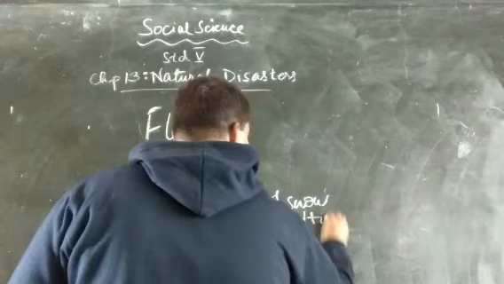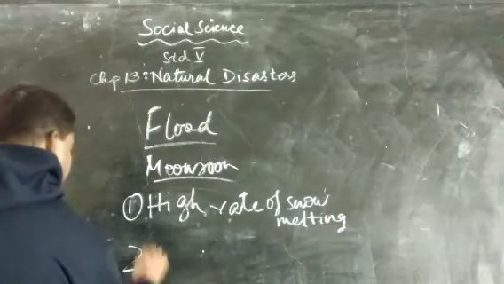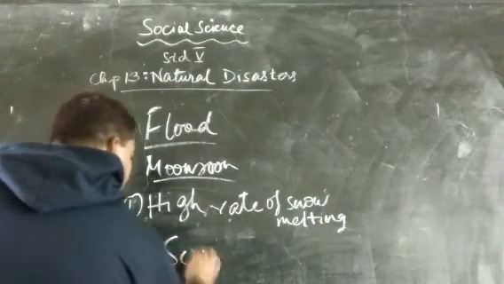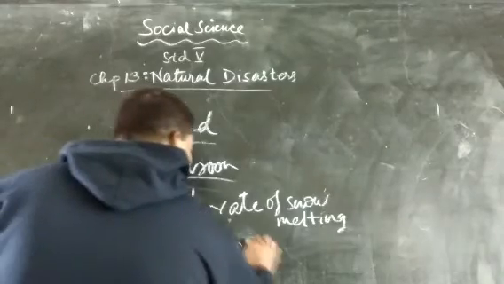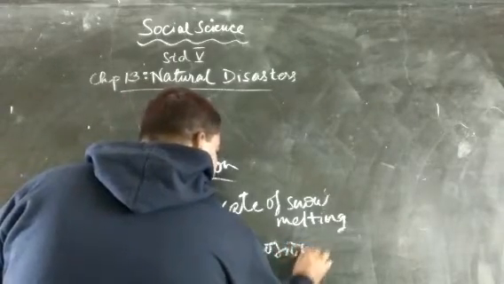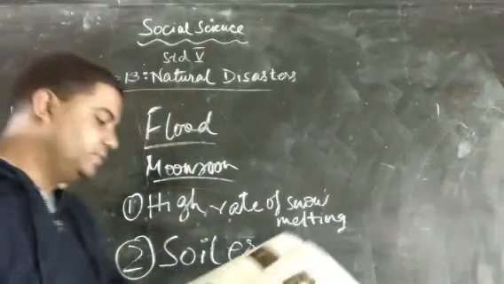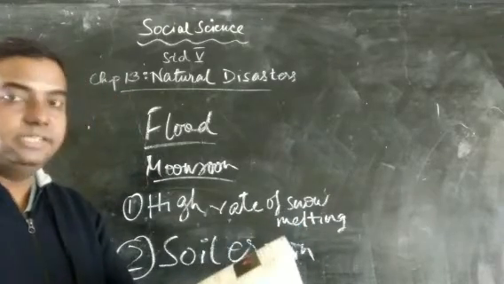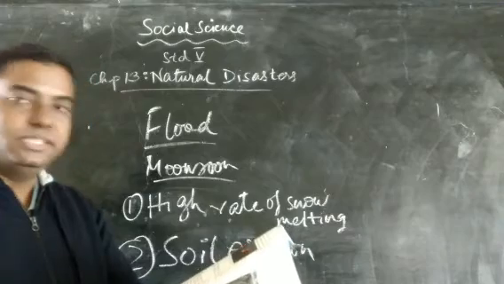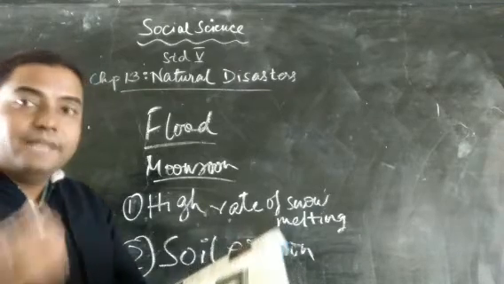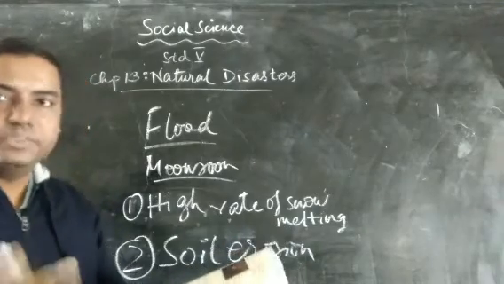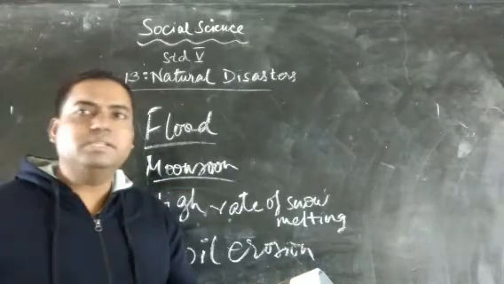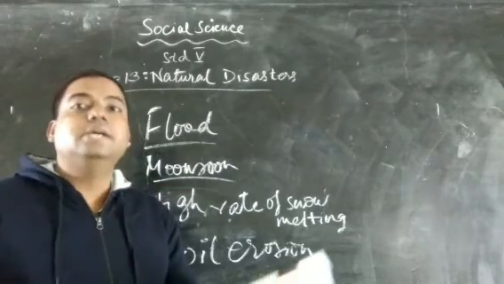And the second is soil erosion, which we have already studied long time back. Soil erosion is also a factor which causes floods. So these are the two factors. And obviously floods cause a dangerous rise in the water level, which submerges. Submerges means it engulfs or takes in the surrounding areas. When the water level rises, it takes all the surrounding areas and just covers them.